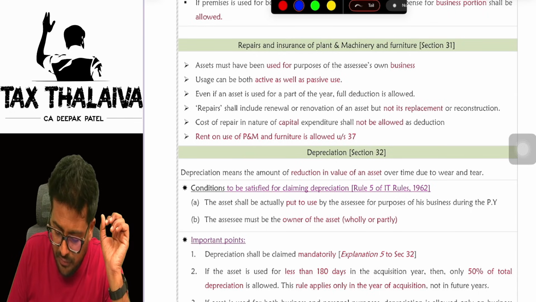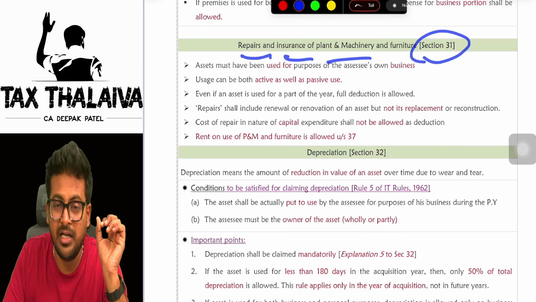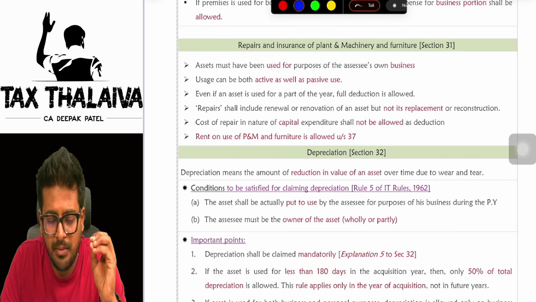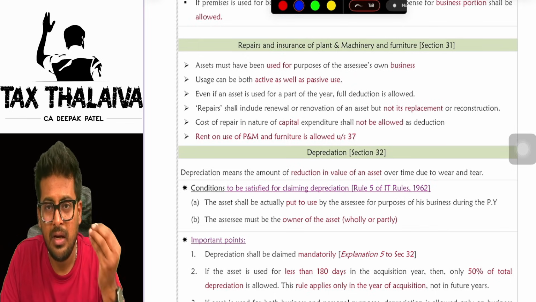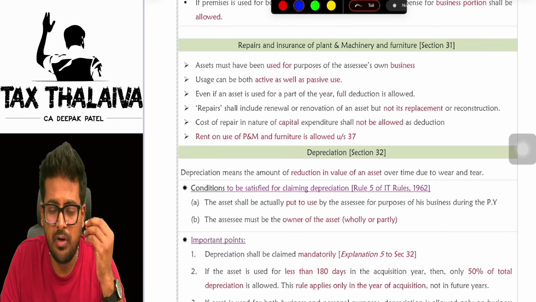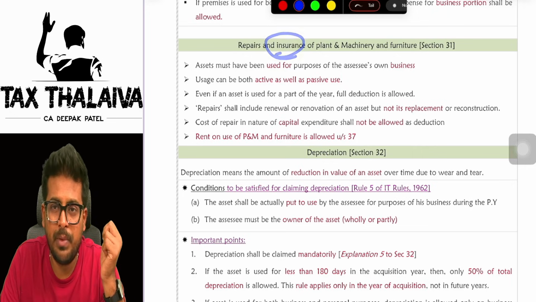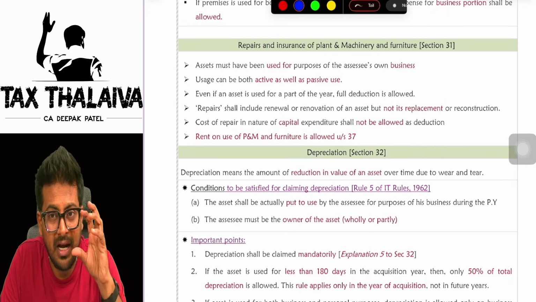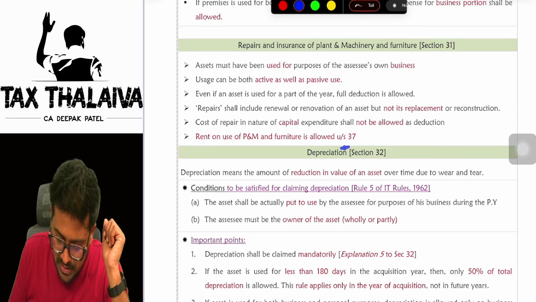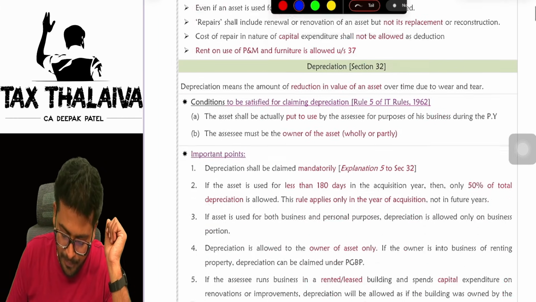Next, section 31, repairs and insurance of plant and machinery and furniture. For plant and machinery and furniture, if you have expended some revenue expenditure for repairs and any insurance premium you paid, that you can claim. Sir, why is rent not allowed here? Rent is allowed under section 37.